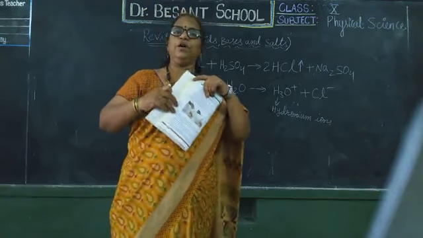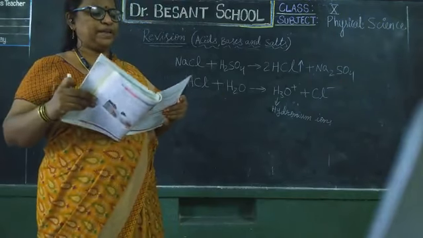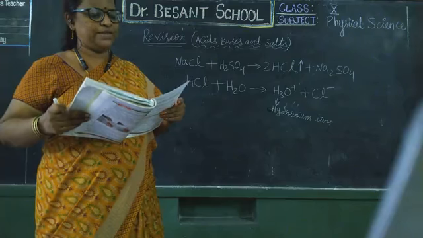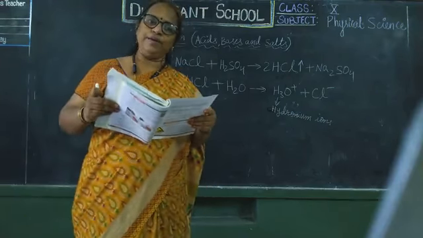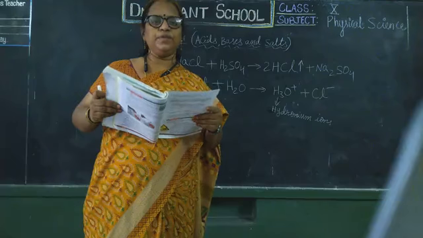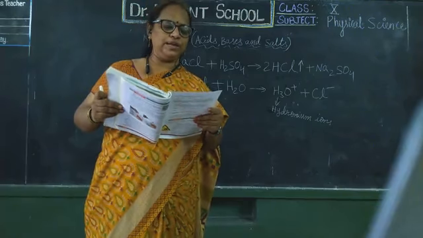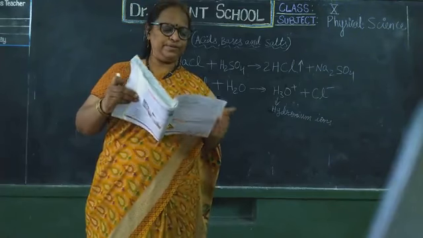This process is called dilution. So mixing an acid or base with water results in decrease in the concentration of ions, either H3O plus ions or OH minus per unit volume. Such a process is called dilution and the acid or base is said to be diluted.